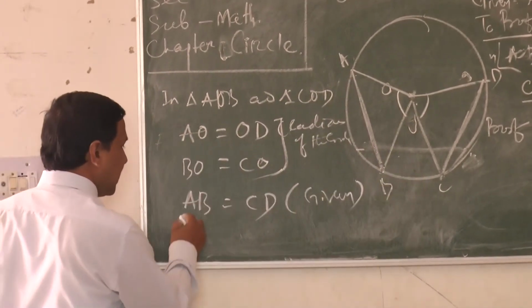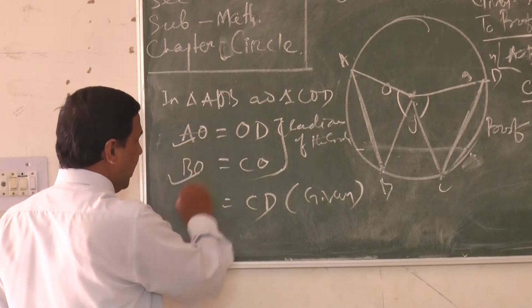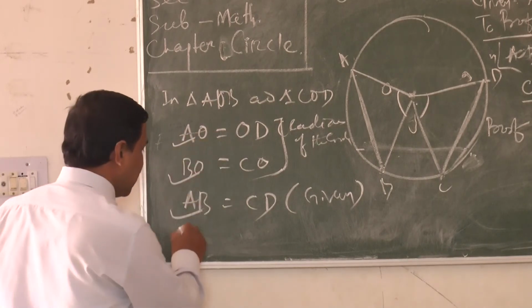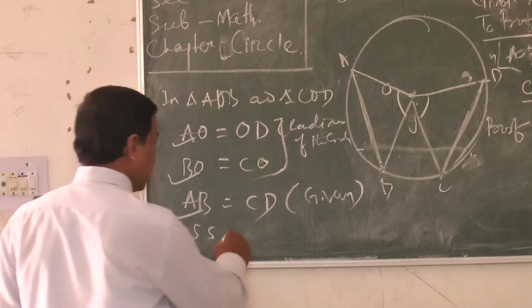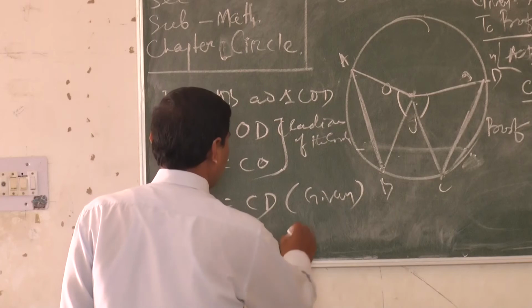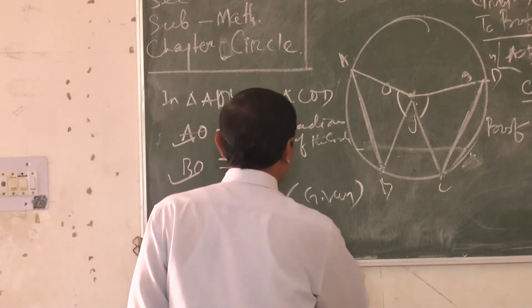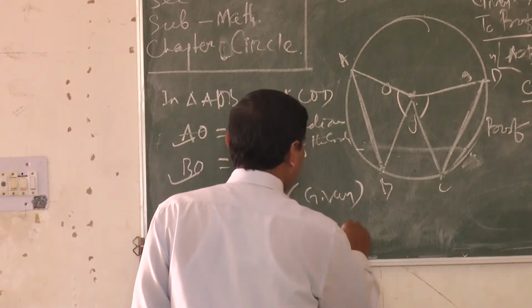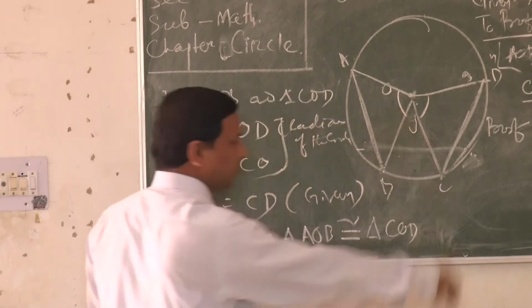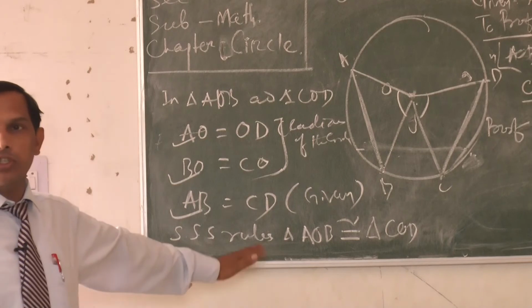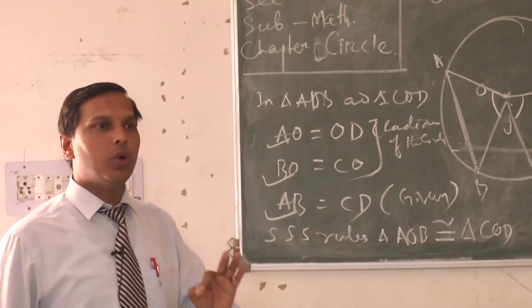So by side, this is a side, this is a side and this is a side. By the SSS congruence rule, triangle AOB is congruent to triangle COD.